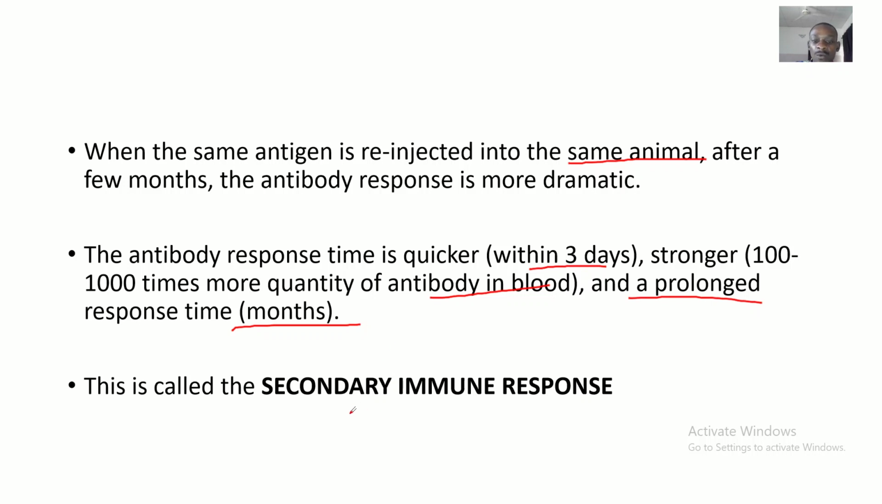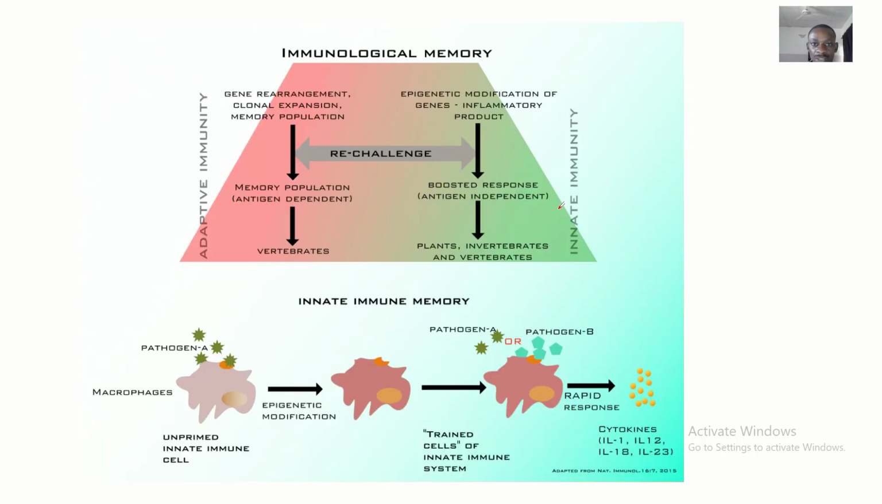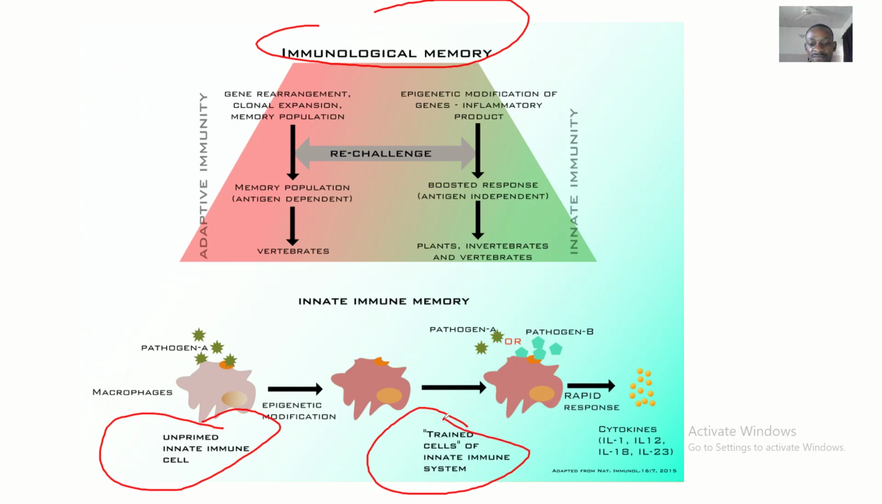Okay, so now because the body already has an immunologic memory about this disease and is acting faster, it is called a secondary immune response. So this is immunologic memory. This is basically it. Unprimed innate immunity, and your body, if affected, will train your immunity. Now this will lead to a rapid response on the second attack.